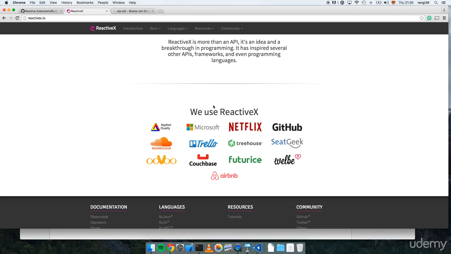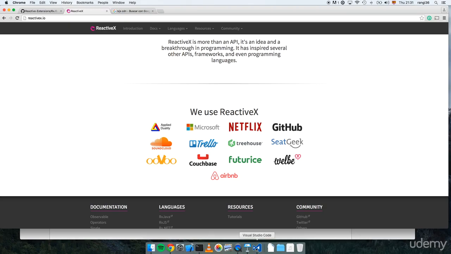Netflix on their side, they have also a super complex interface, and they are dealing with a stream of data, and this is nicely handled by ReactiveX. So you could take a look on YouTube, and search for RxJS Netflix, and there are a lot of videos of them explaining how the architecture and their user interface works nicely with RxJS.